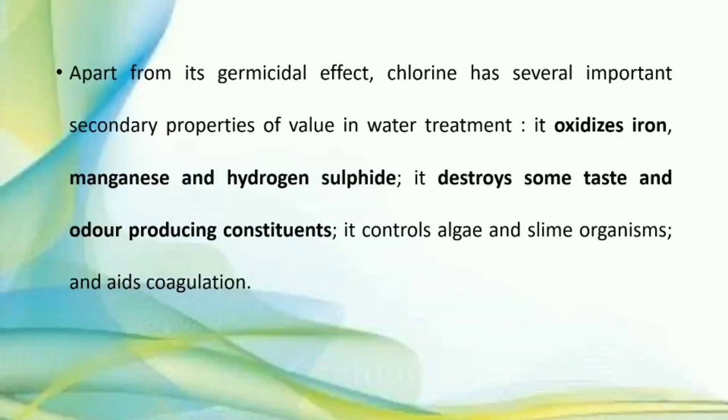Apart from germicidal effects, it has other properties also. It oxidizes iron, manganese, and hydrogen sulfide. It also destroys taste and odor producing constituents. It controls algae and slime organisms, and it helps in coagulation.